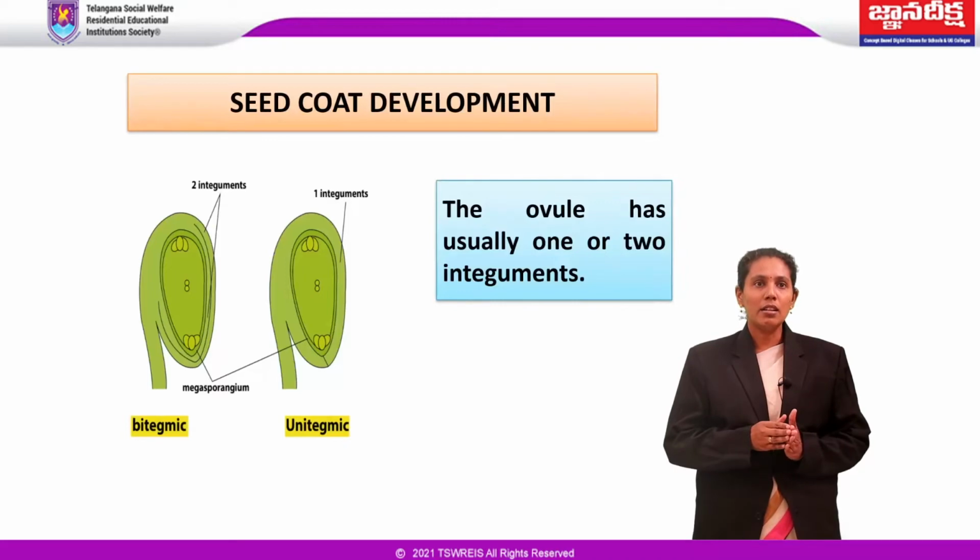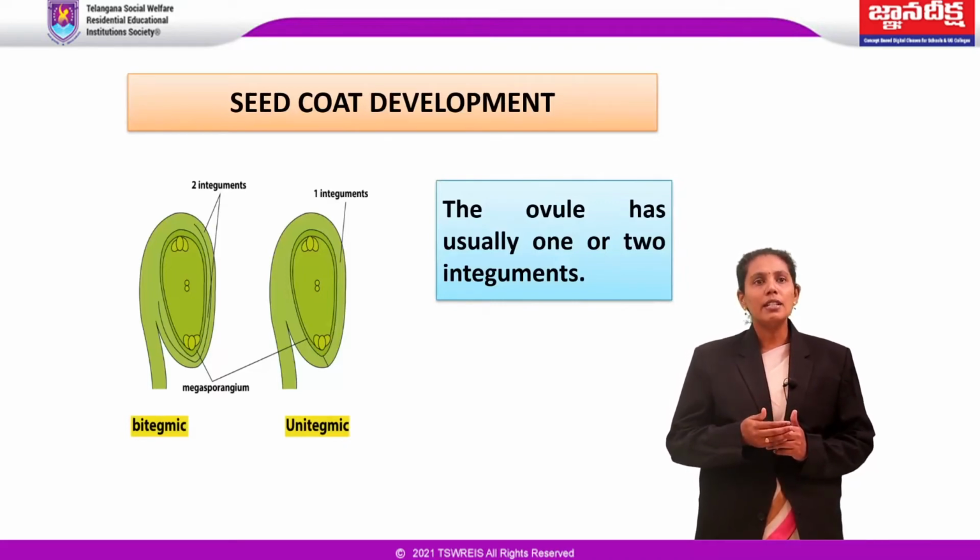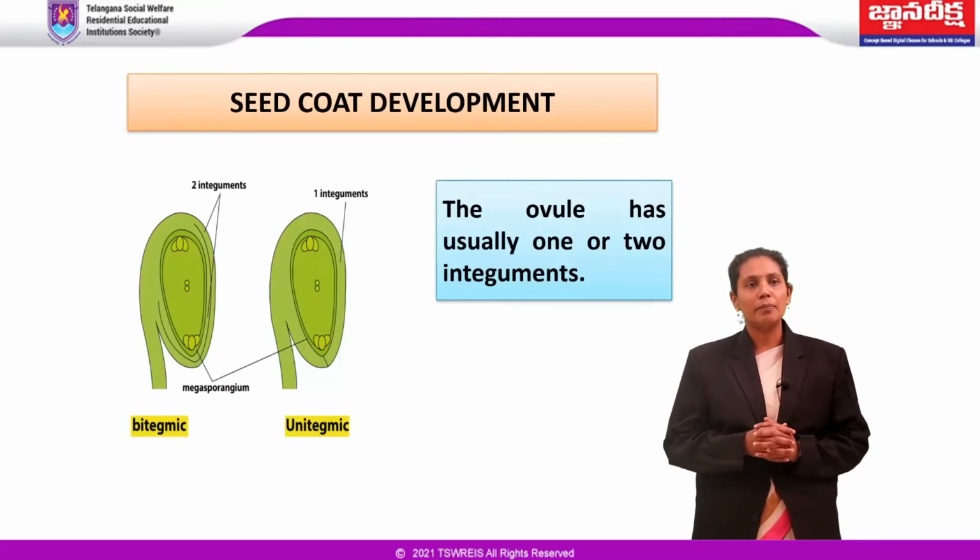In either case, as the seed matures, most of the cell layers degenerate and get compressed. At the same time, some particular cell layers in one or both the integuments persist and may become hard to form a protective sheath.